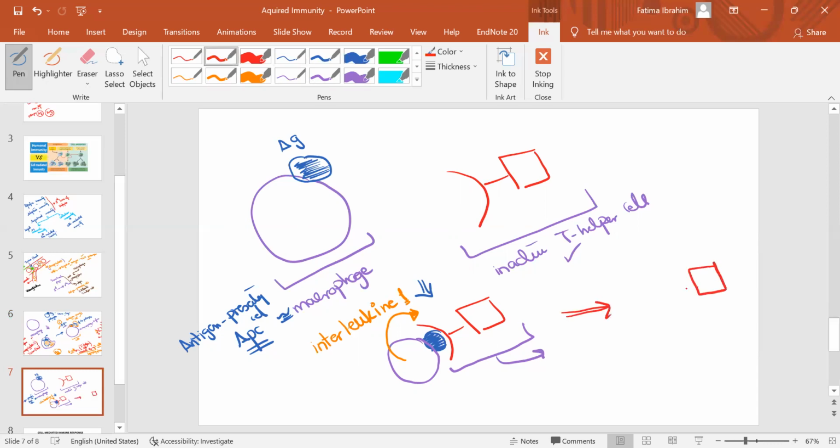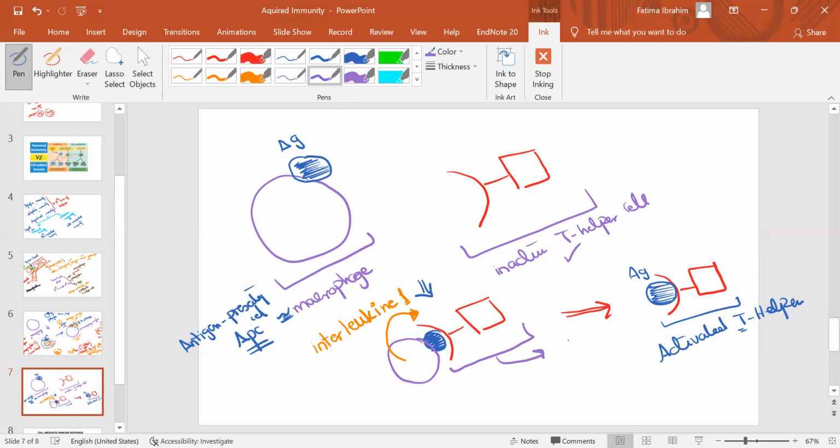This is the T helper with its binding site, but this time it has the antigen bound to it. But now this is called an activated T helper. Why is it activated? Because now it's released from the macrophage.